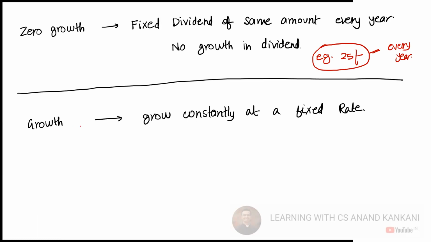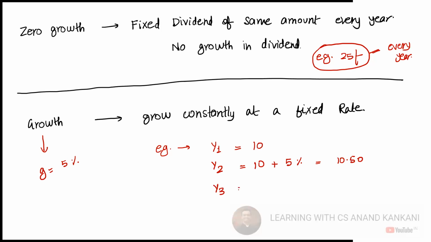But if I say there is a growth, then just see. For example, let's say in year one you have paid a dividend of 10 rupees, and let's presume the growth is 5%. What will be your dividend in the second year? It will be 10 rupees plus 5%, so you will get 10 rupees 50 paisa. Then what will be your dividend in the third year? It will be 10 rupees 50 paisa plus 5%. And this is going to happen infinitely.